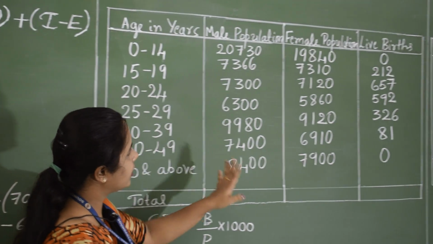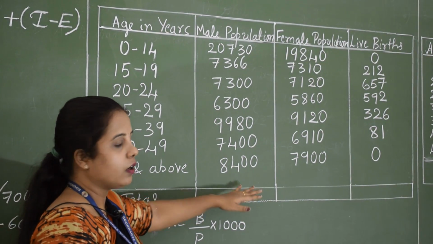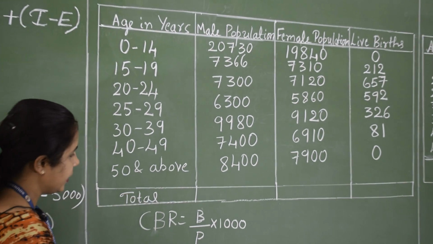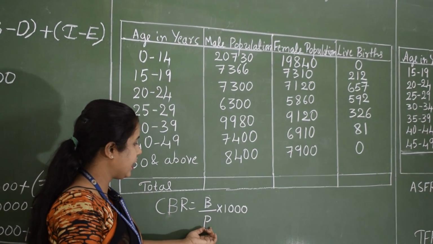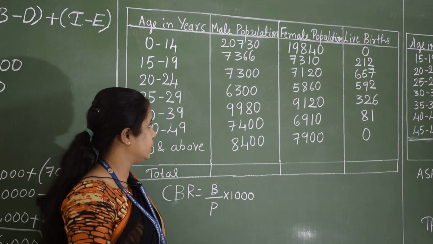I have written the data here. The formula of CBR is B by P into 1000.